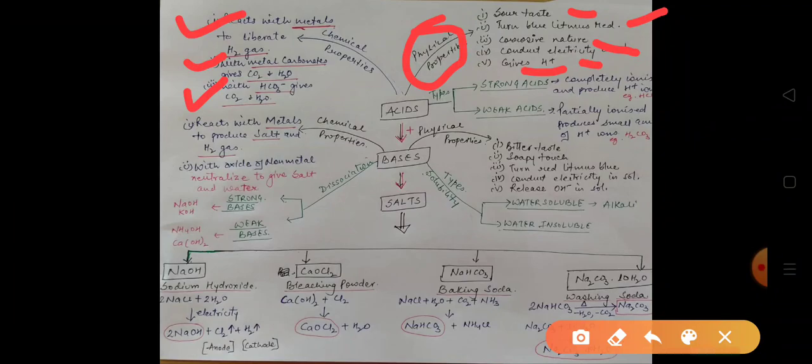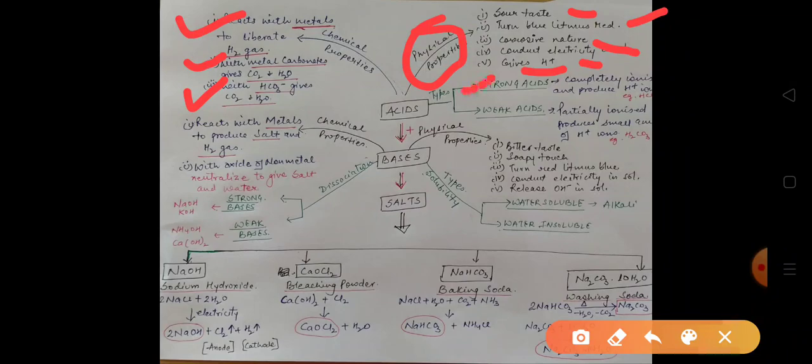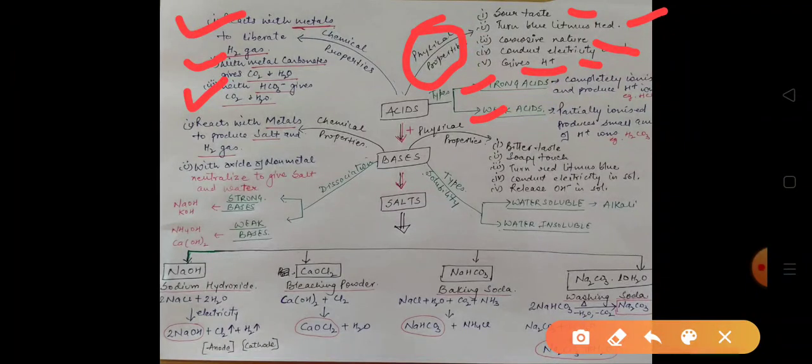Now on the basis of their strength, acids are classified into two: strong acids and weak acids. Strong acids are acids which, when dissolved in water, get completely ionized and produce hydrogen ions. Complete ionization means it dissociates completely into its ions. That's why it is called a strong acid. For example, hydrochloric acid, HCl. When it dissolves in water, it dissociates into its ions, H+ and Cl-.